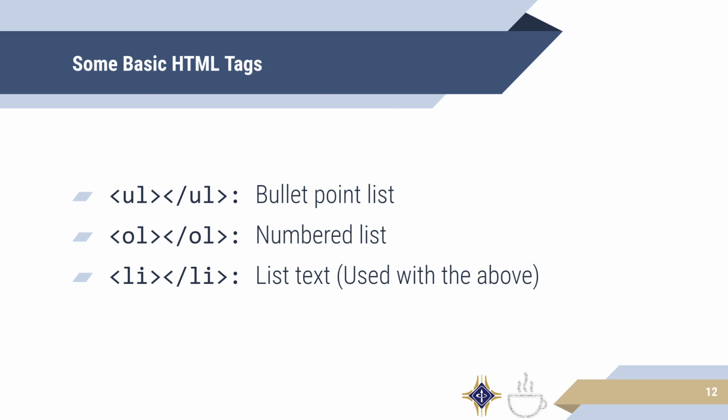The important thing to note is that every single element, so each bullet or each number, must be wrapped within a list item tag. So for bullet points, you first create the list with UL, and then have each bullet be a separate LI tag. And it's the same with the OL, or numbered lists. This may seem a little bit confusing, but don't worry, we have a demo coming up that should explain this all pretty well.